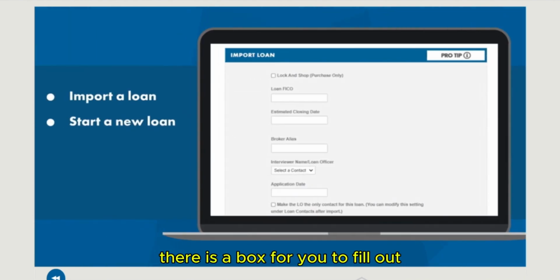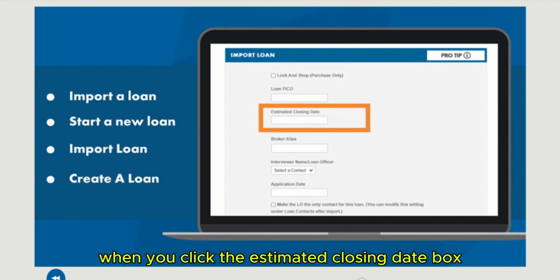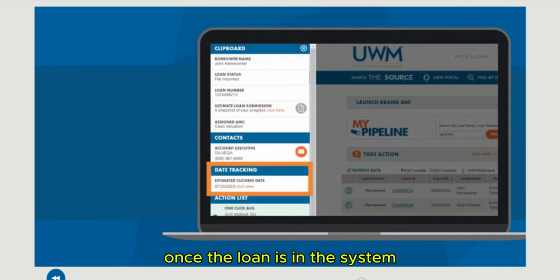When you import a loan or start a new loan, there is a box for you to fill out the estimated closing date. In both the import loan and start a new loan screens, when you click the estimated closing date box, a calendar will pop up and you can select the date there. The ECD can be viewed in the clipboard at ease once the loan is in the system.